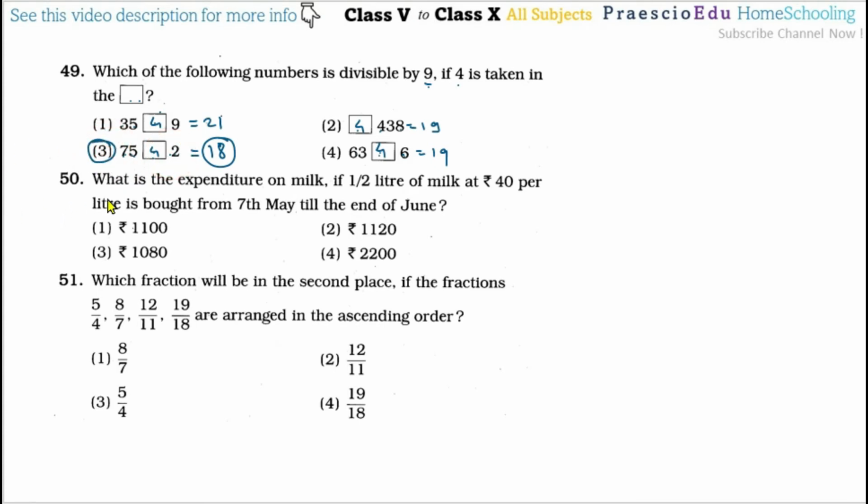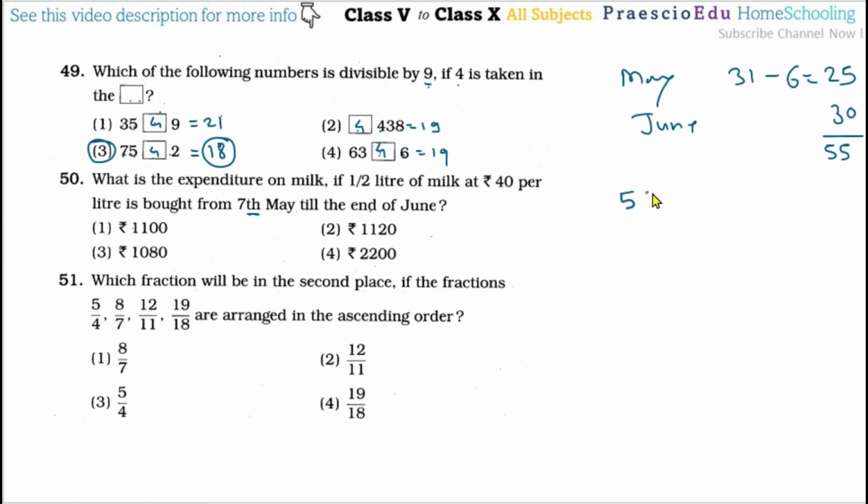Then for question number 50, what is the expenditure on milk if half a liter of milk at rupees 40 per liter is bought from 7th May till the end of June? Starting from 7th May, from May's total 31 days we have to deduct 6, because on the 7th the milk is already purchased. So this is 25, and then in the month of June, the complete end of June means a total of 30 days. So there are a total of 55 days that half a liter of milk is taken.